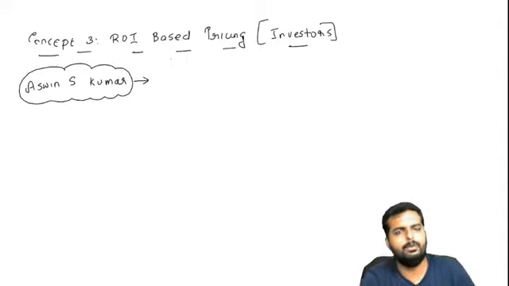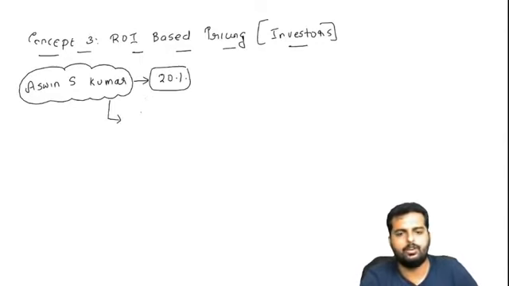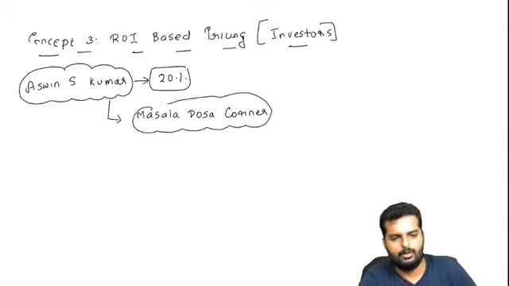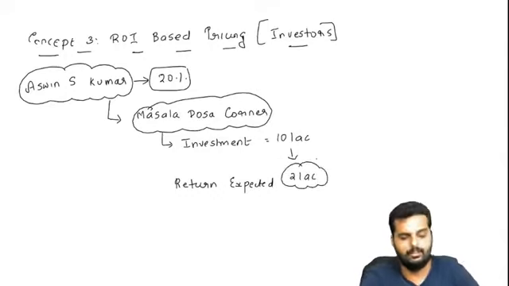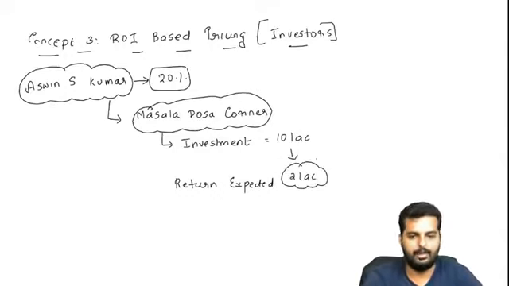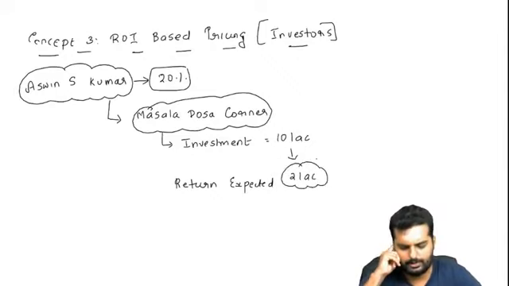Once he's doing his own business, if he invests 100 rupees, he is getting a 20% return. Now Ashwin Kumar has decided to start a new masala dosa corner. In this masala dosa corner, he will be having an investment of, let us say, 10 lakhs. Can you tell me what is the return expected by Ashwin S. Kumar? It will be 2 lakhs. How did I get this 2 lakhs? 10 lakhs into 20%. Can you write down till here in your books, and I'll go to the next page.